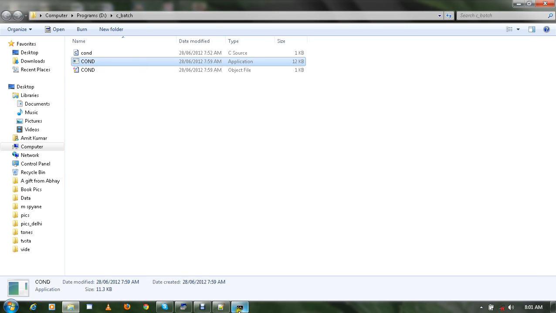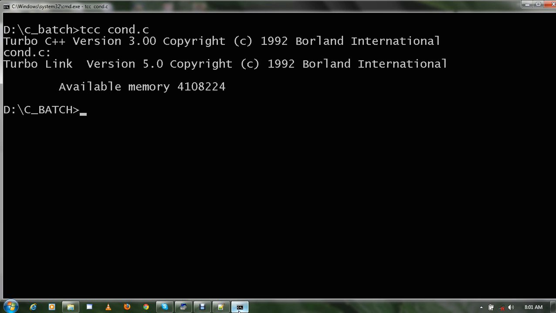We can run the program from here also in the command prompt. Just write down the name of your program, cond dot, at this time not C, this time dot exe.